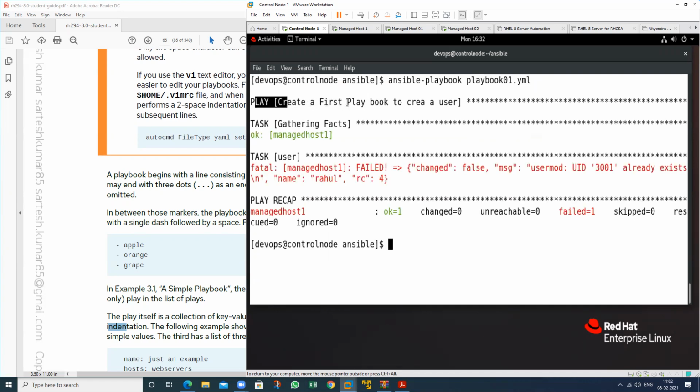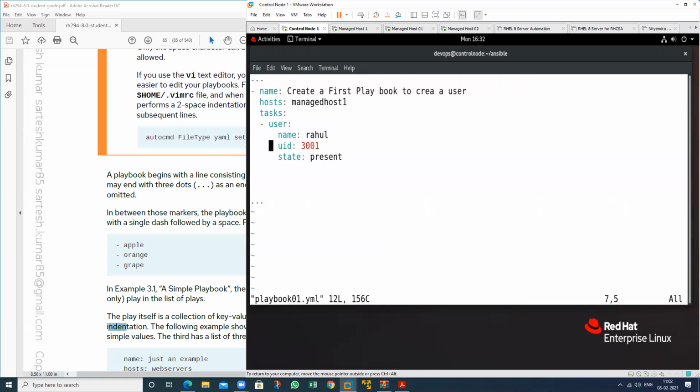The play creates a user, but this user already exists on managed host 1, so it will gather the facts, then perform the task.